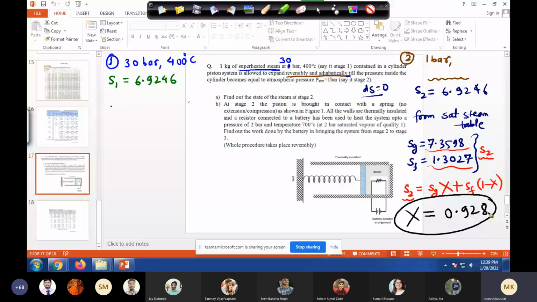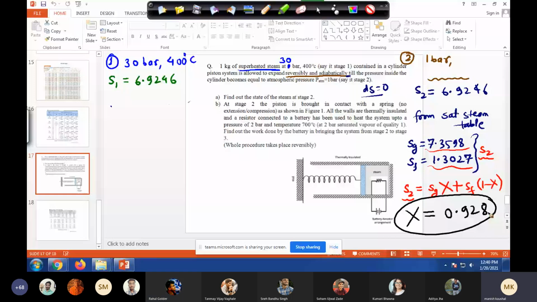So Rahul, what do you think? Do we know the temperature at stage 2? We can evaluate from the given data. That is not an answer, Rahul. Think over it. We have done a lot of things here for stage 2, so the answer is very evident from this discussion itself. Do you think we know the temperature?